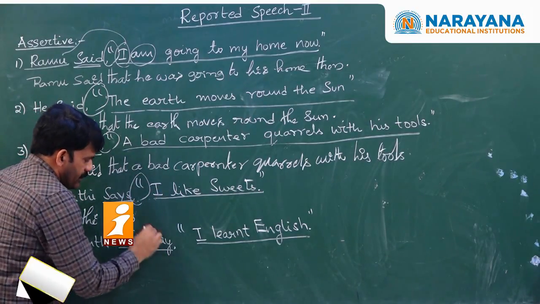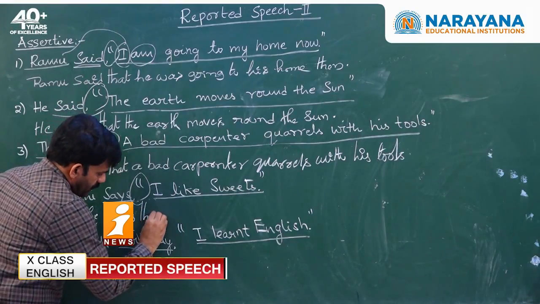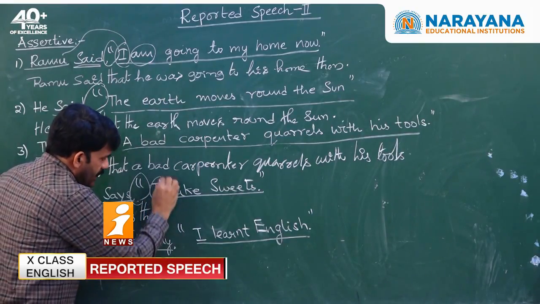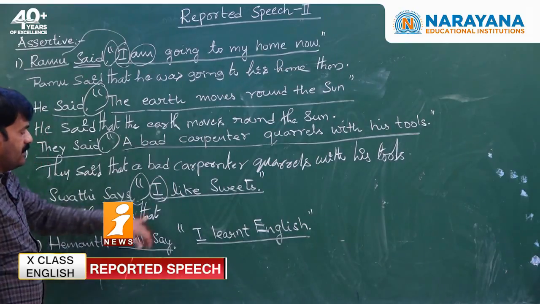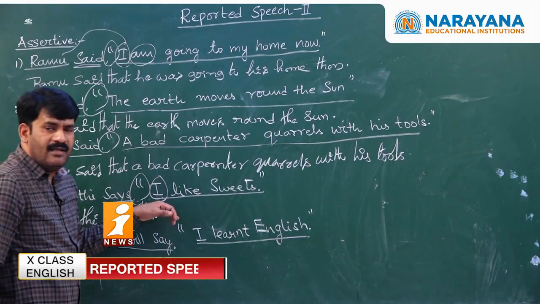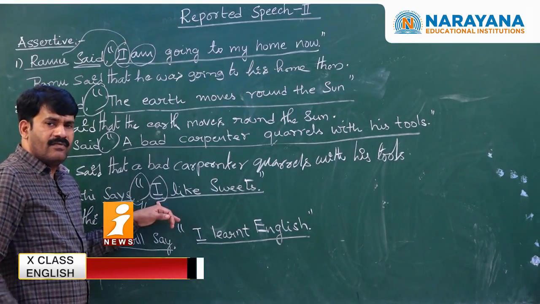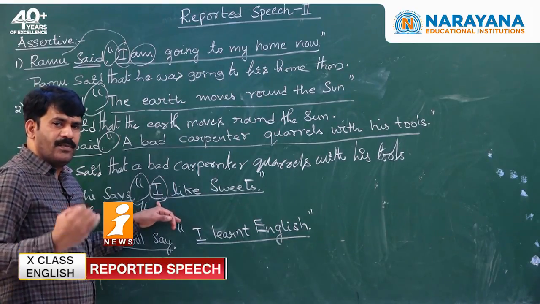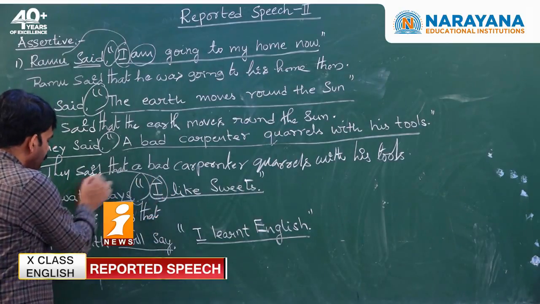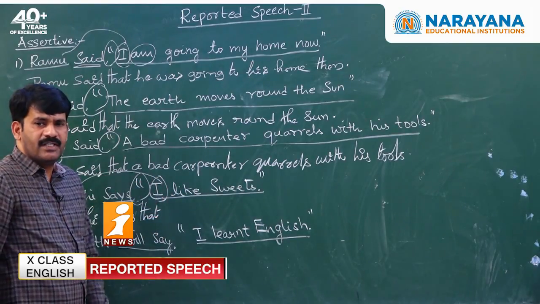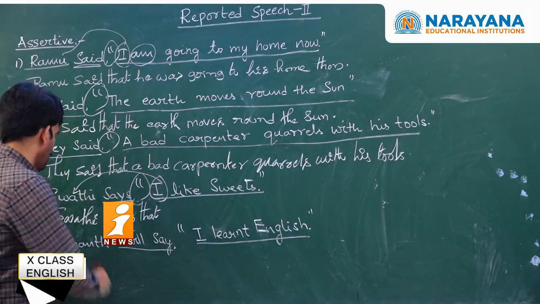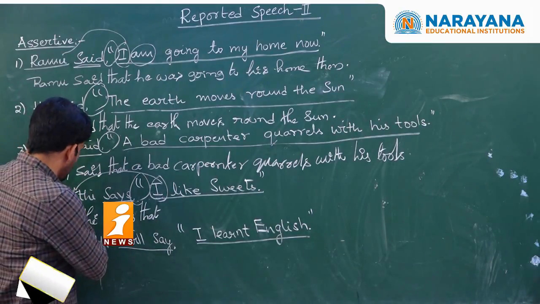The conjunction that, very good, and then I has to be changed. What is the I here? First person singular. First person singular or first person subjects in reported speech will change according to the number and gender of the subject of reporting verb. What is the subject of reporting verb here?